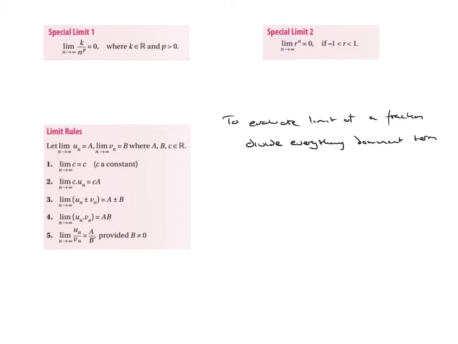Okay, by the dominant term. And I'll explain what that means in the next slide. So that there is the main thing that you need to be taking away from this. Yes, some of this is important, and if you read this, it will make sense. But to evaluate the limit of a fraction, we're going to divide everything by the dominant term.